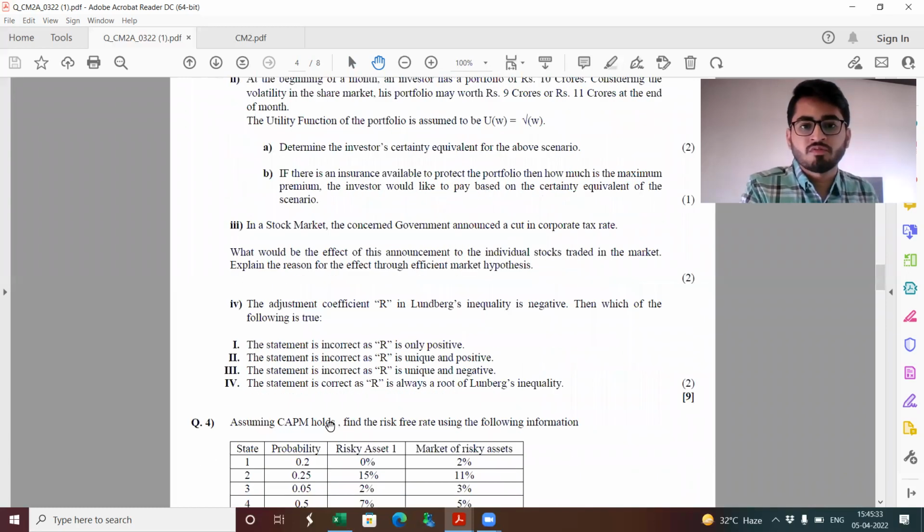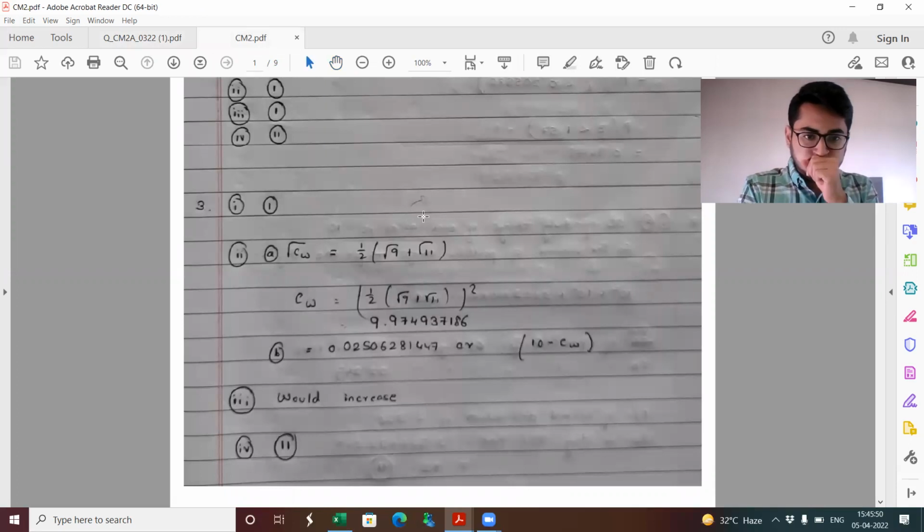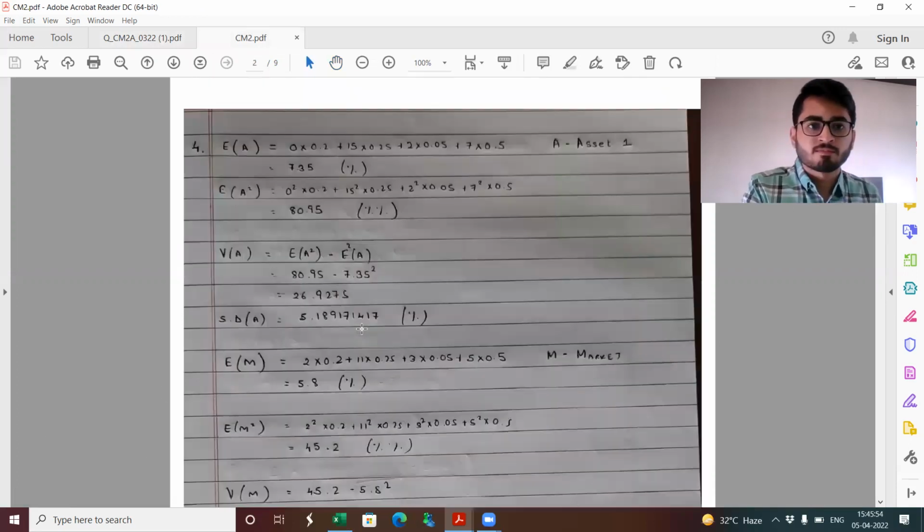Part 4, the adjustment coefficient R in Lundberg's inequality is negative, then which of the following is true? The statement is incorrect, as R is only positive. We have other 4 options. By definition, R is unique and positive. So it's basically option 2 of part 4.